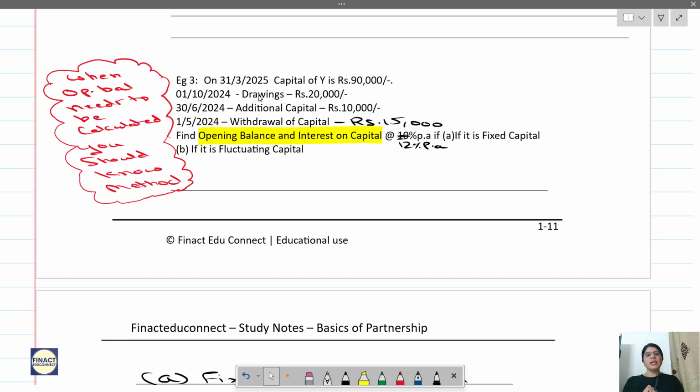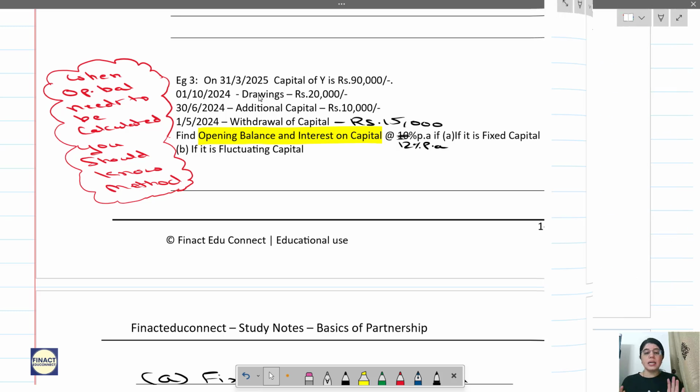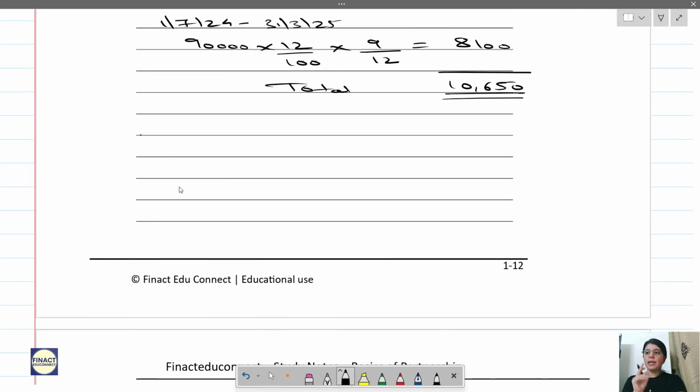But for calculating the opening balance, since it's a fluctuating capital method, we will be including drawings in our capital ledger account. Is this clear? Interest on capital calculation method will remain the same. But for calculating your opening capital balance, we will be including drawings.